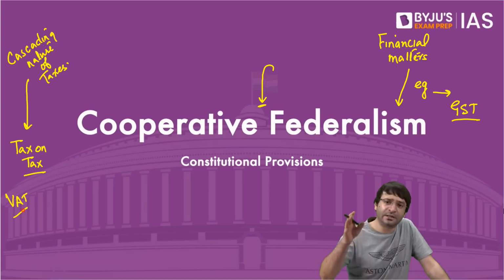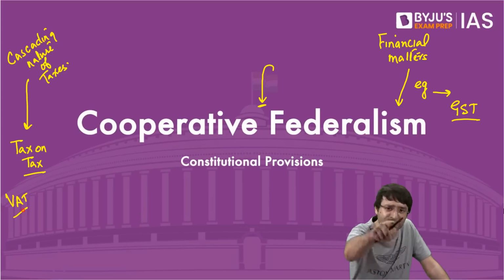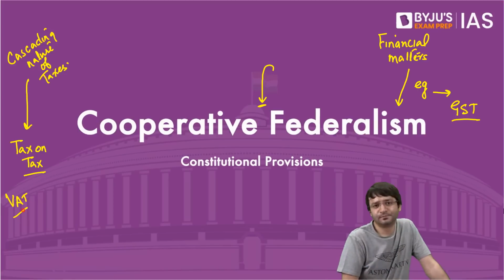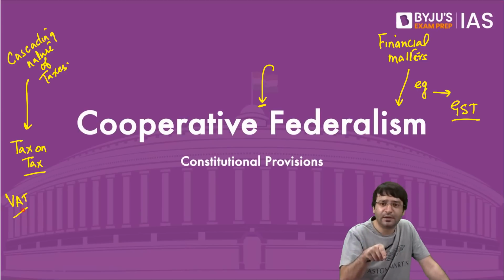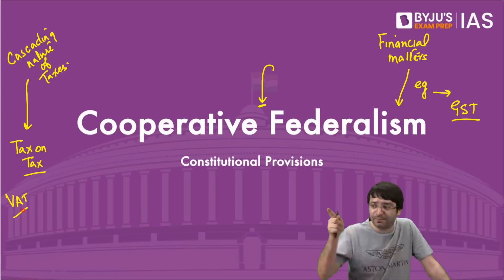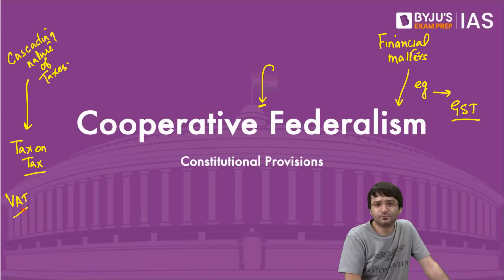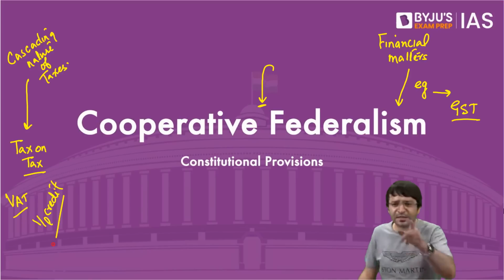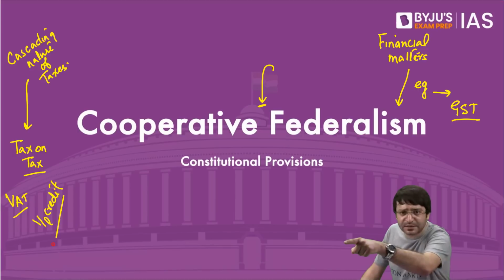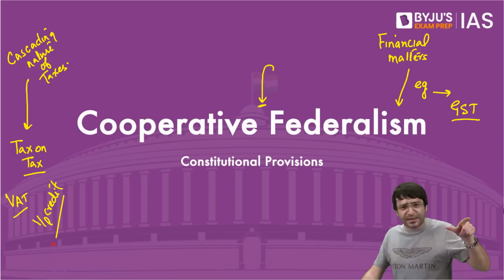And ultimately, the burden of this tax is on the final consumer. And what is this burden? That means you have to pay VAT. That means the final tax you have to pay, but I'm collecting it from you and then paying to the government. And I will also get input credit. That means if the final consumer is paying the tax, I have already paid tax on the raw material.